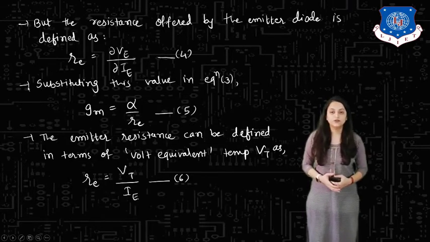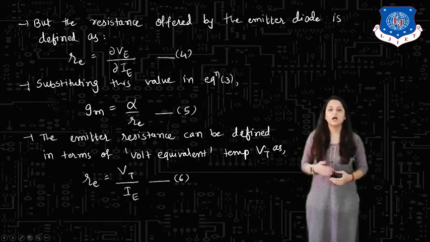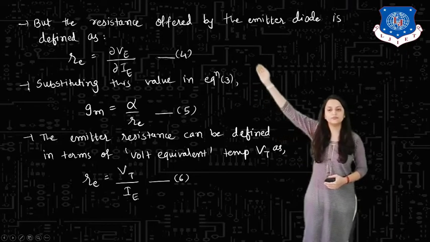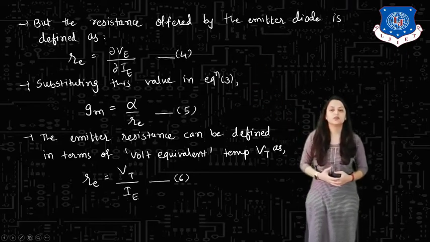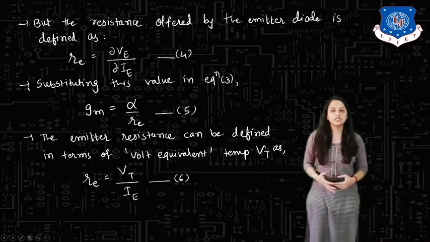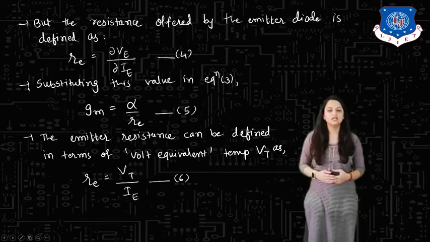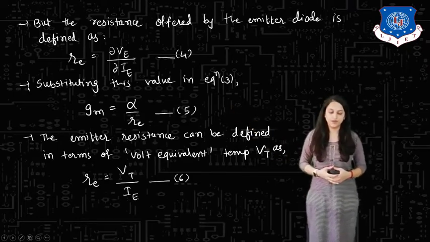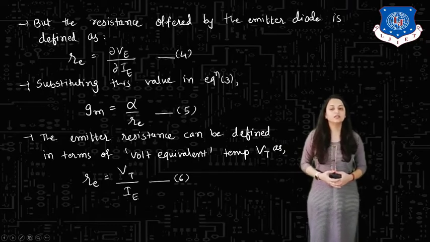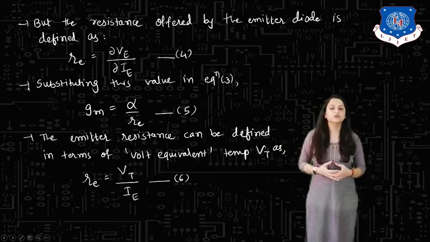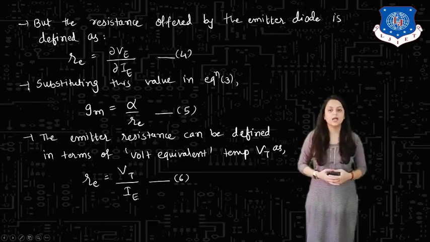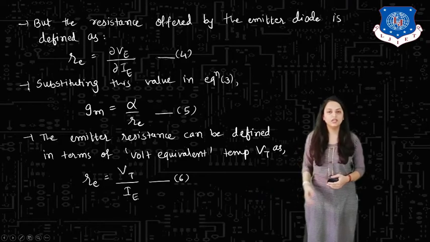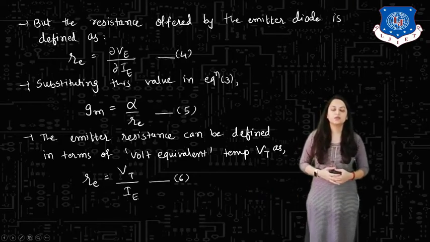Now, the resistance offered by the emitter diode is defined as RE, resistance equals voltage by current. So here that is del VE by del IE. Let us give this as equation number 4. Substituting this value in equation number 3, we get GM equals alpha by RE. Let us give that equation number 5. The emitter resistance can be defined in terms of the volt equivalent temperature VT as RE equals VT by IE. We are giving that equation number 6.